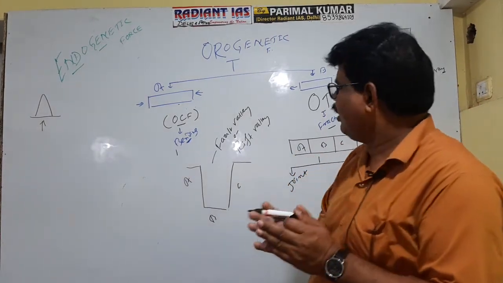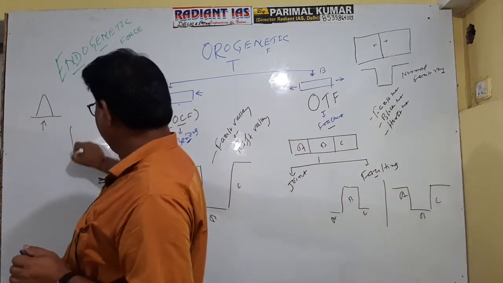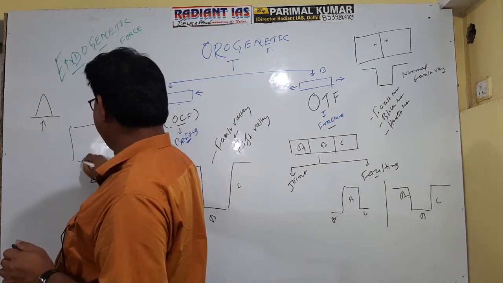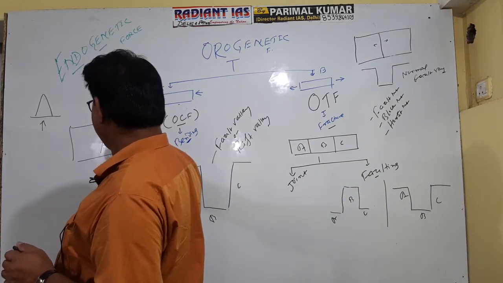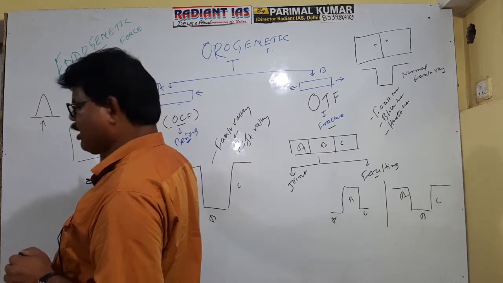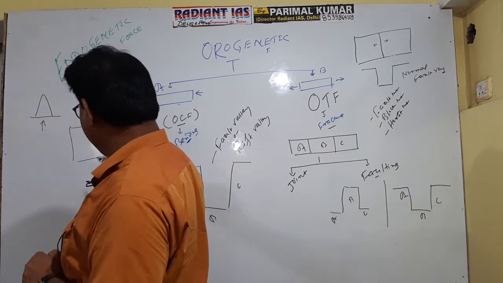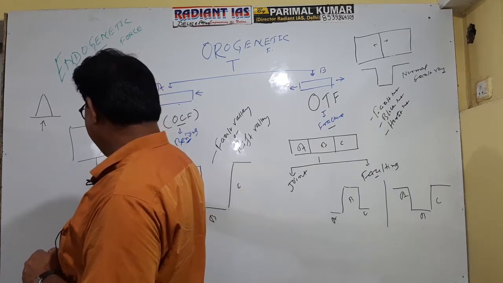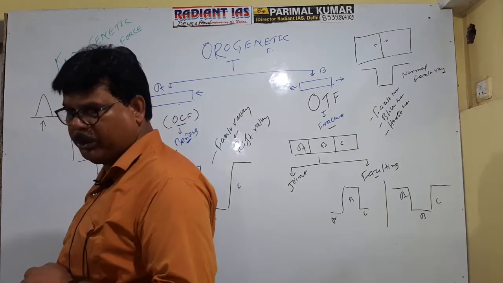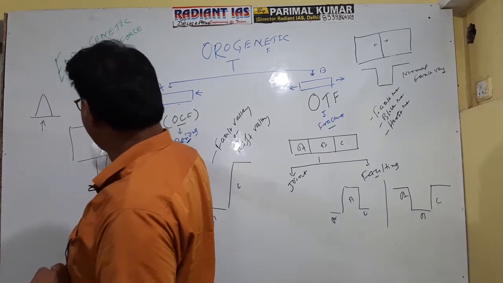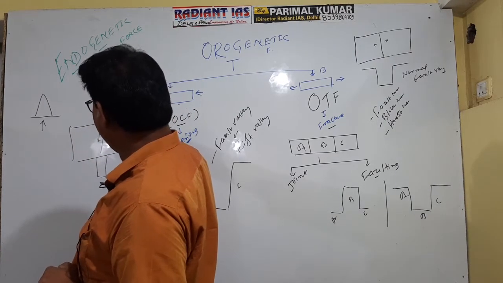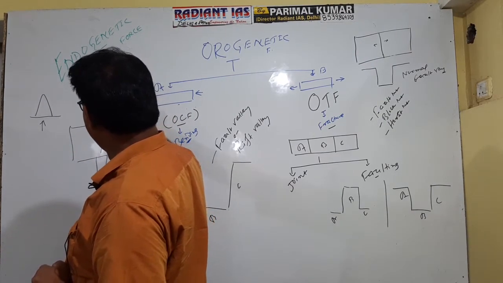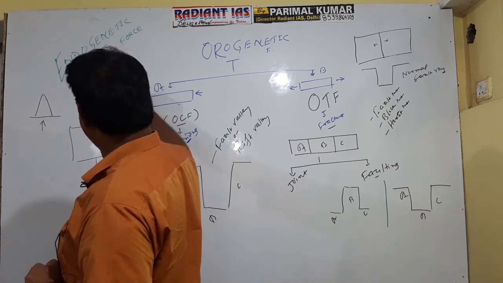Getting well now? But if fracture occurs here and the fragmented parts move horizontally, laterally, and as a result of this lateral movement, a valley is produced, a fault valley is produced. So this is referred to as transform fault valley. Transform fault valley.